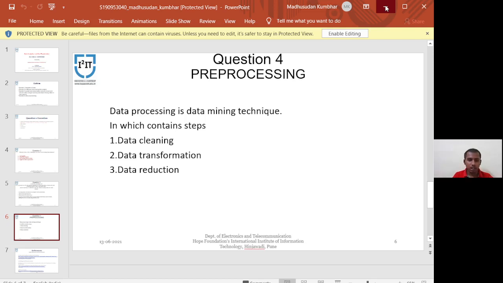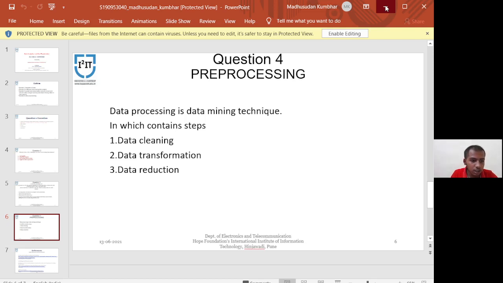Then the data reduction sub steps are data cube aggregation, attribute subset selection, numerosity reduction, and dimensionality reduction.